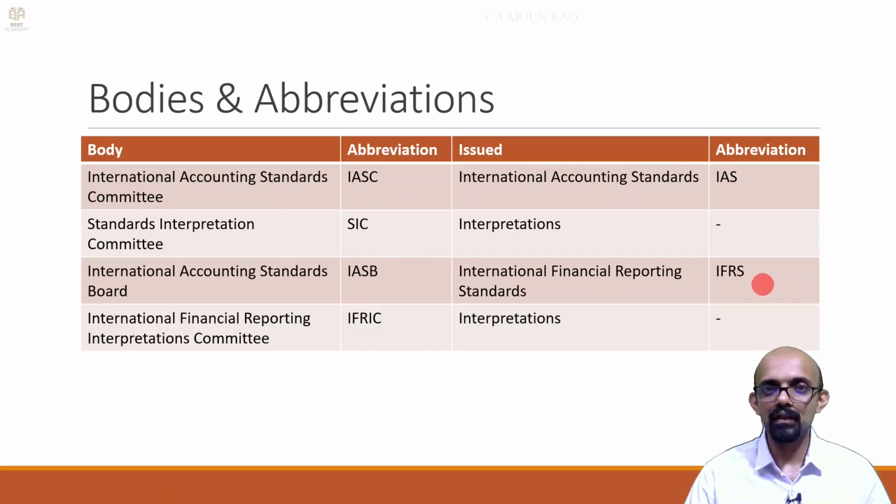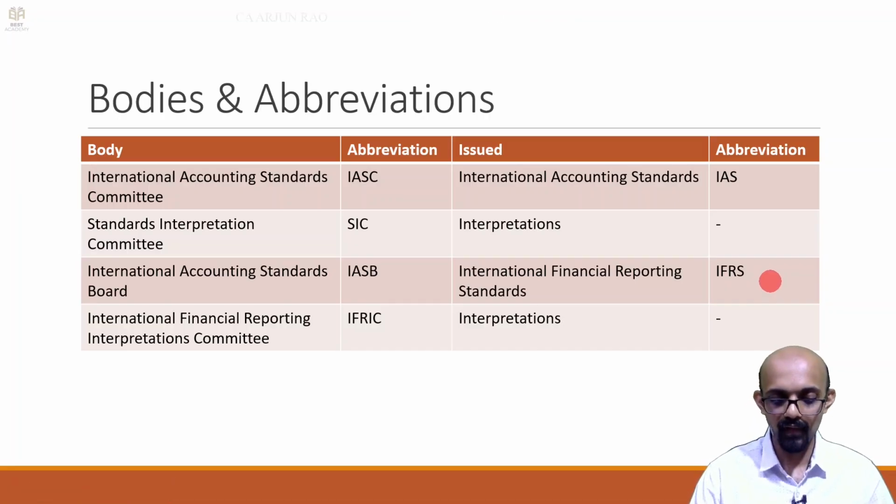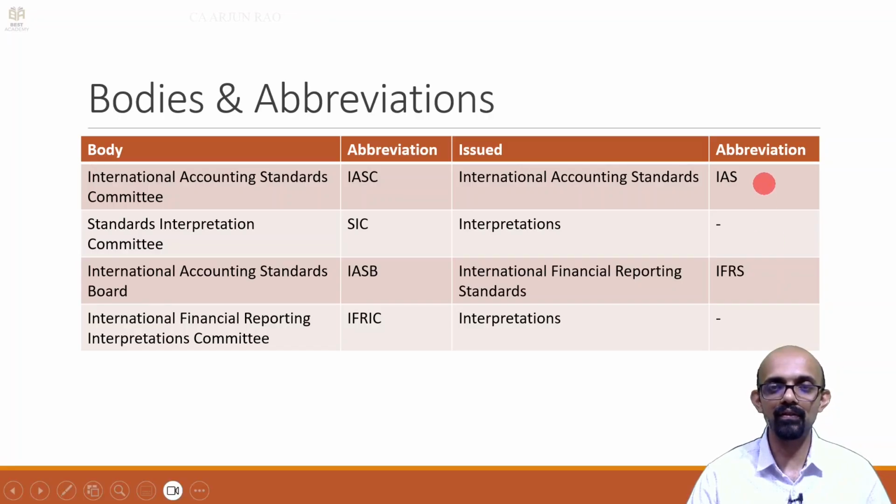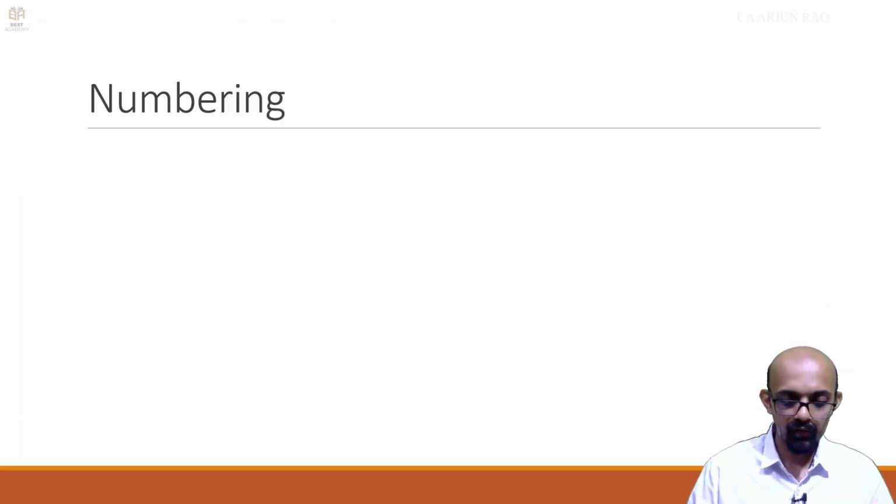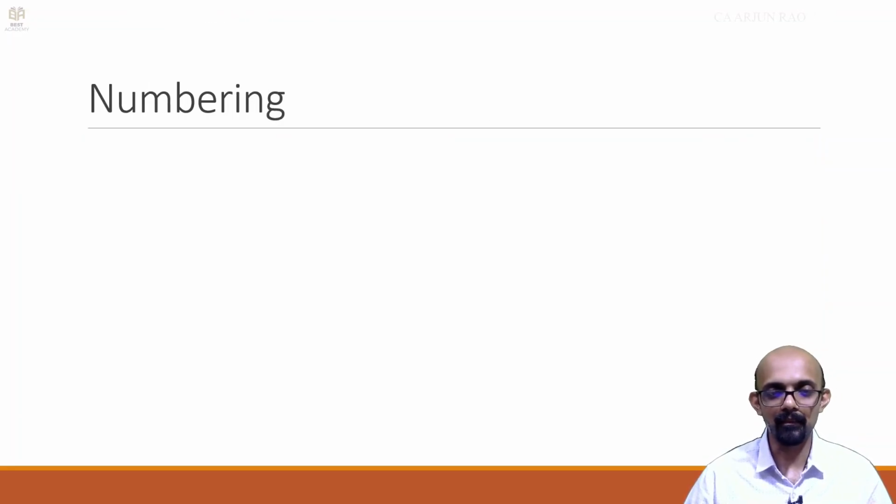So the Ind AS equivalent to IFRS will be a 3-digit number, and corresponding to IAS will be either single digit or 2 digits. So broadly that is the numbering system.